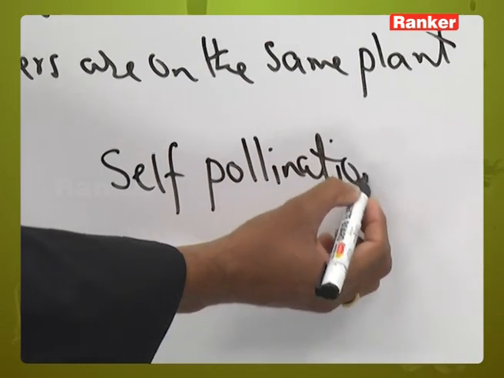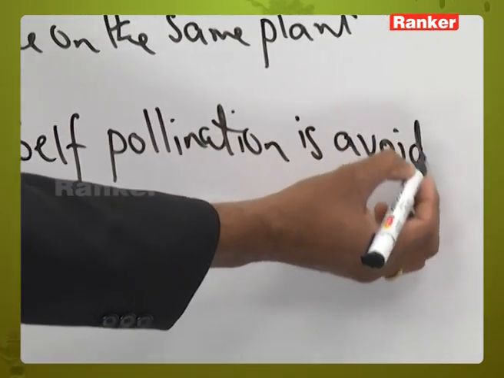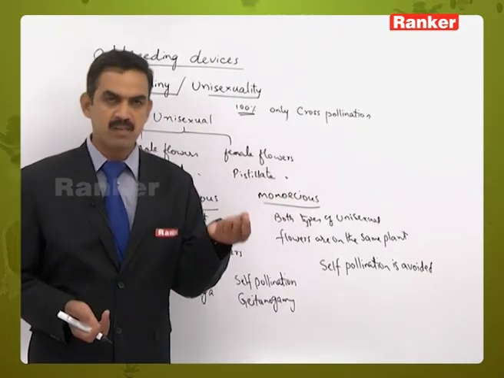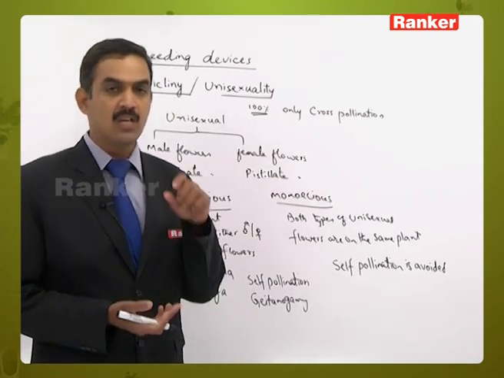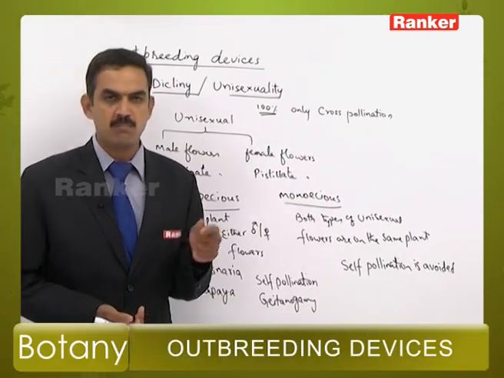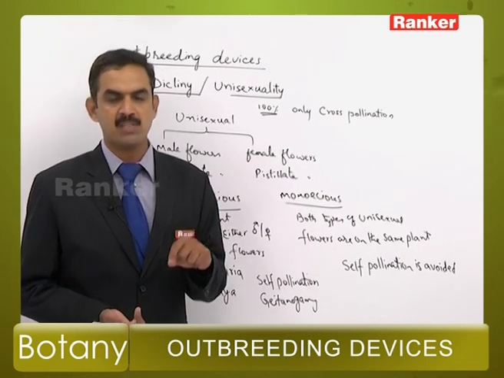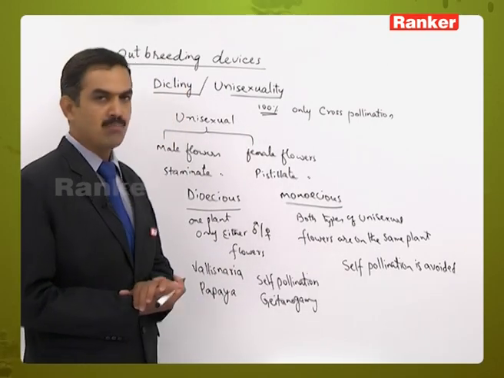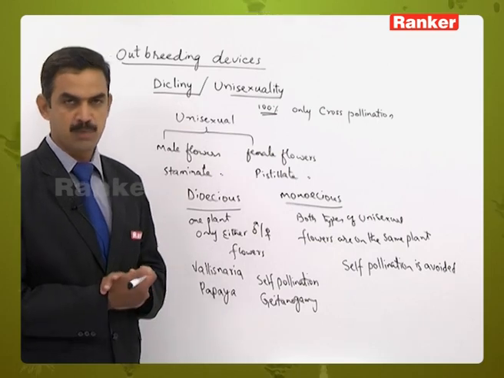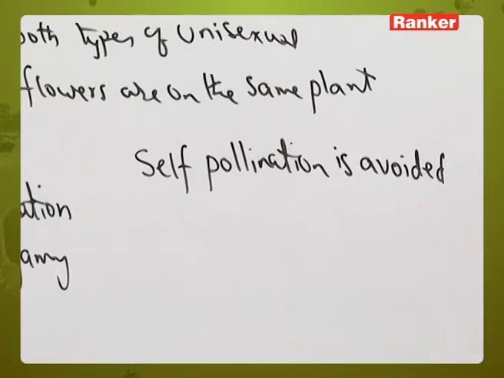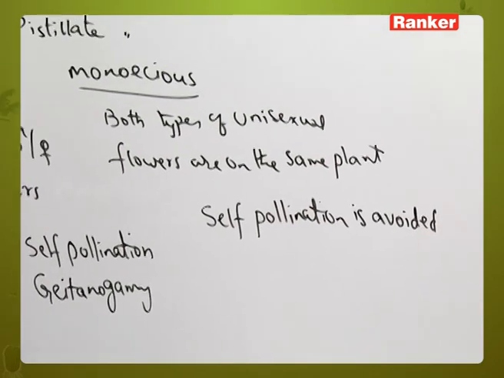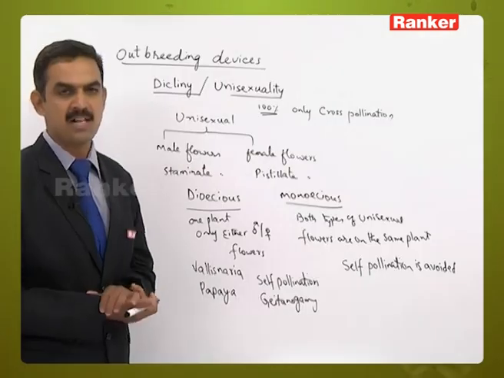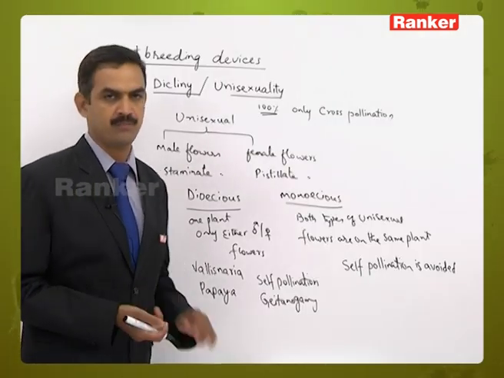In monoecious plants only self-pollination is avoided, and there is no possibility of avoiding geitonogamy, because male flowers and female flowers are both present on the same plant. There is an equal chance of cross-pollination between the male and female flowers on the same plant. That is why it is not possible to avoid geitonogamy in monoecious plants, but it is possible in dioecious plants. So this is a condition where self-pollination is absent; only 100% assured cross-pollination is possible by dicliny or unisexuality.